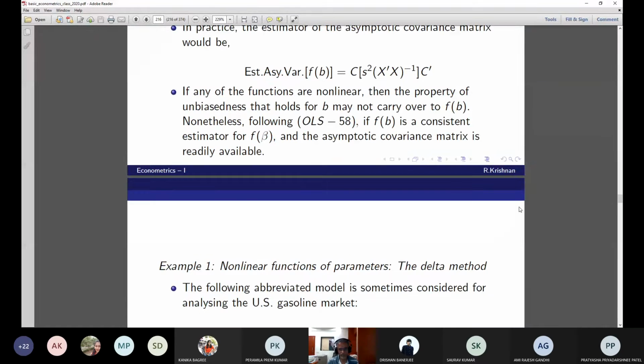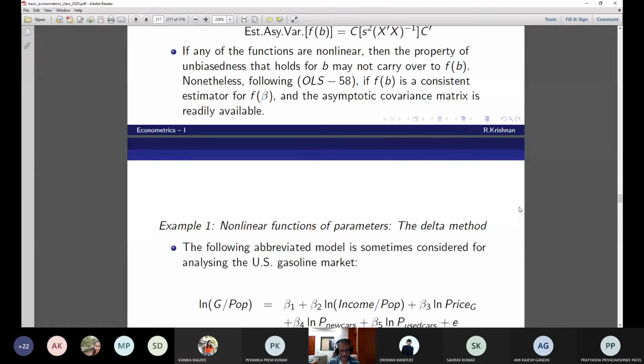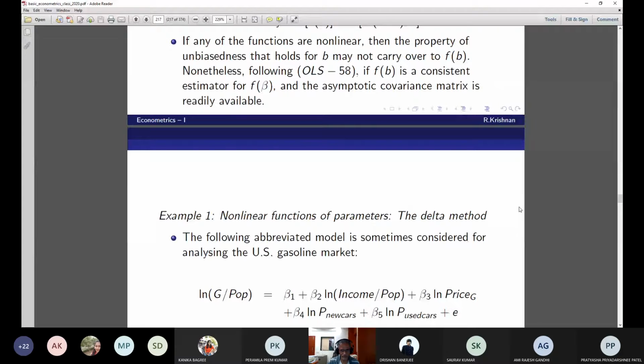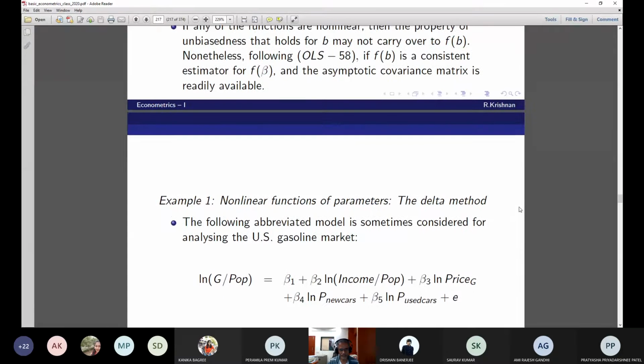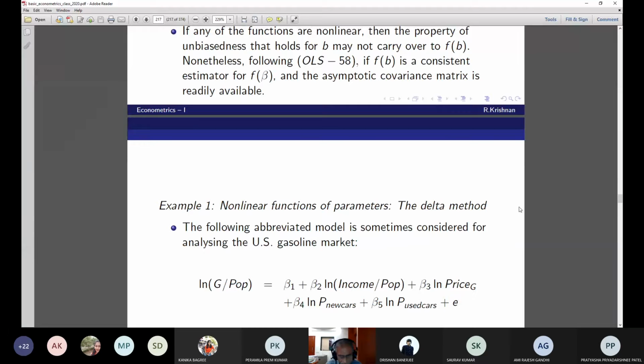Look at this. Take down this example. Nonlinear functions of parameters, the delta method. The following abbreviated model is sometimes considered for analyzing the US gasoline market. Take this down. Per capita consumption is a function of per capita income. And the price G is the price of gasoline. And log P is the price of new cars and used cars. They have an index of this. Can you believe it?